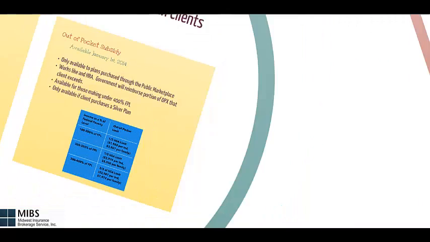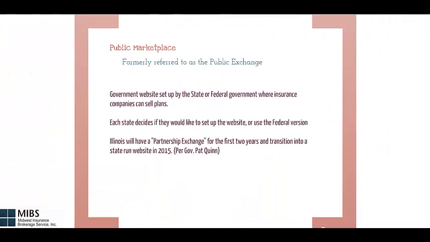The public marketplaces, formerly referred to as the public exchanges, are government websites. They are set up either by state or federal governments where insurance companies can sell plans. Each state decides if they would like to set up their own website or use the federal version. Illinois will have a partnership exchange or partnership marketplace for the first 2 years and transition into a state-run website in 2015, per Governor Pat Quinn. For individuals to access their premium subsidy or out-of-pocket subsidy, they must purchase their plan through the public marketplace.